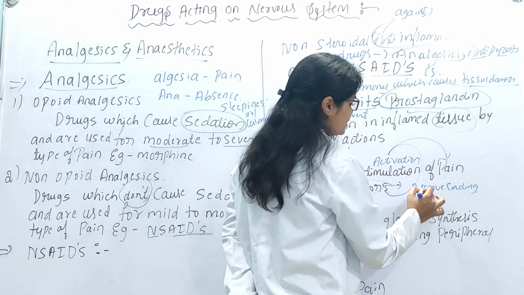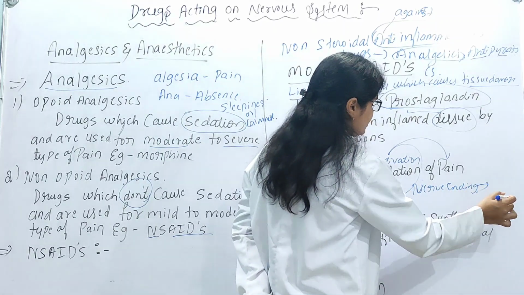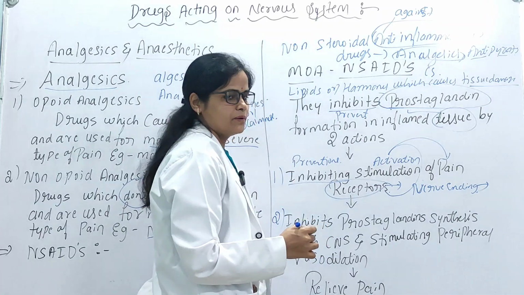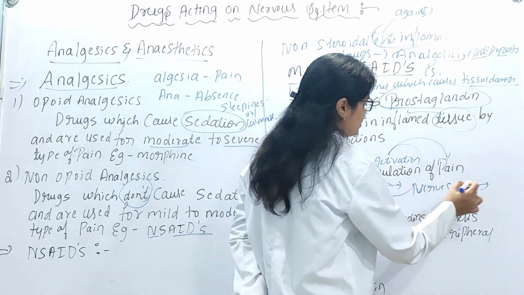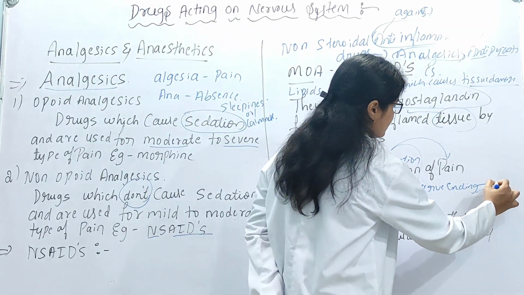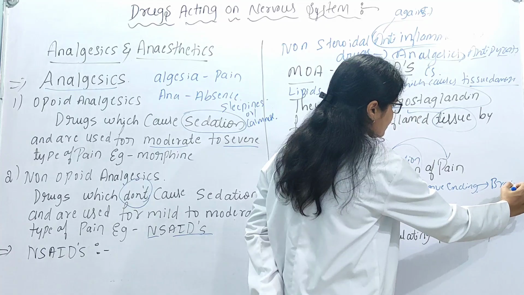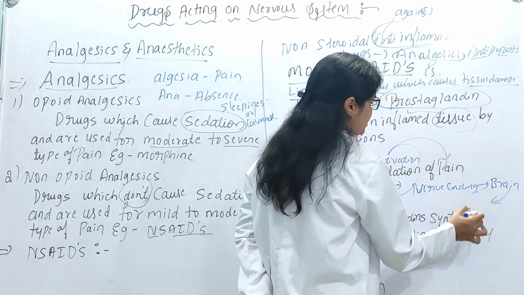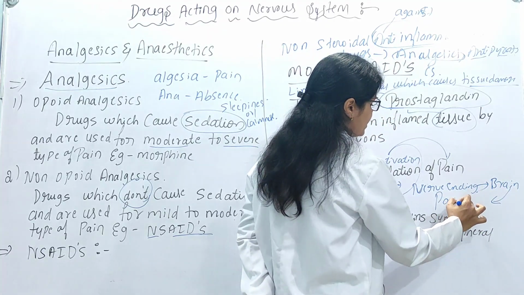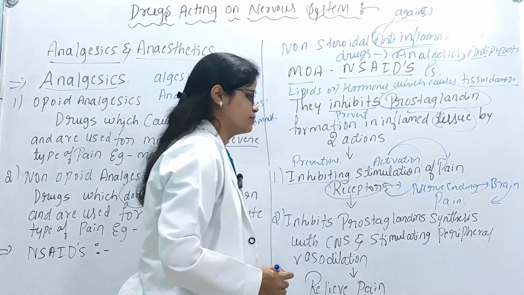Here, damage to the nerve endings may lead to pain. When the damage of the nerve endings occurs, the message reaches the brain. Once the message reaches the brain, the brain perceives the pain.